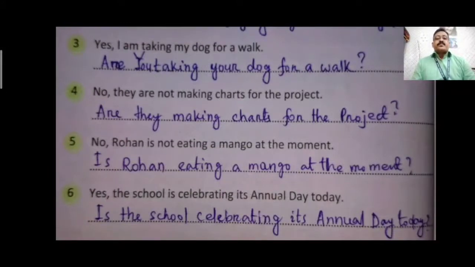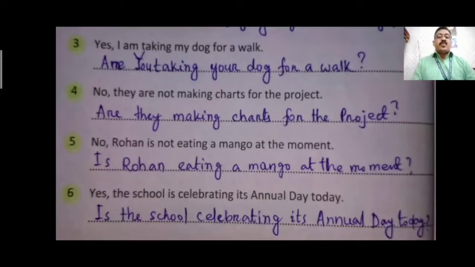Now, third one. Yes, I am taking my dog for a walk. So, question is, are you taking your dog for a walk? Means I am asking someone else, so you have to use are. Are you taking your dog for a walk? Question mark. No, they are not making chart for the project.